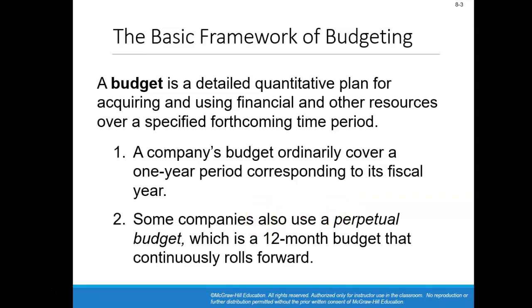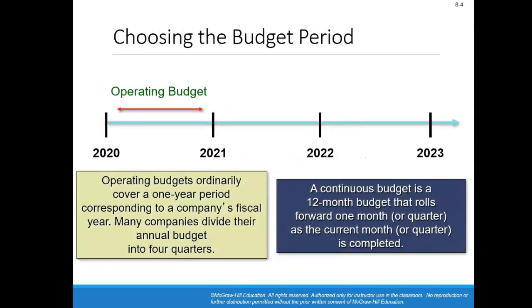So let's say they may show the budget for the first quarter of 2021, and once that quarter is over, then they're going to show the budget for the next 4 quarters and include the first quarter of 2022. We'll talk all about these different types of budgets.